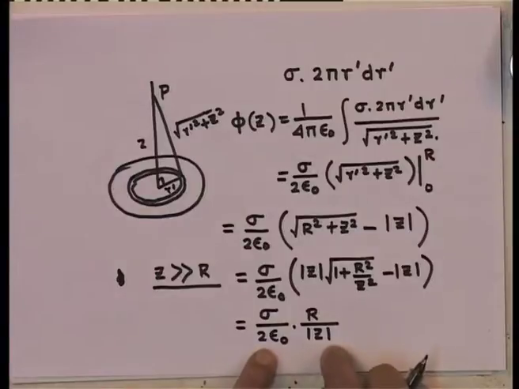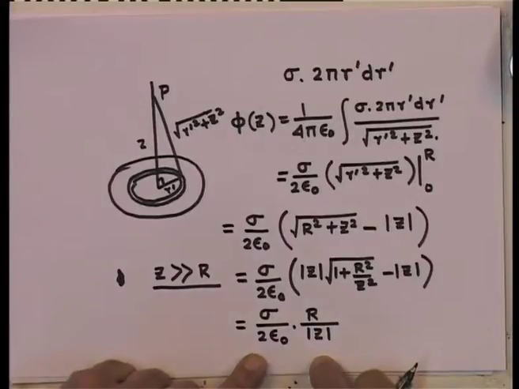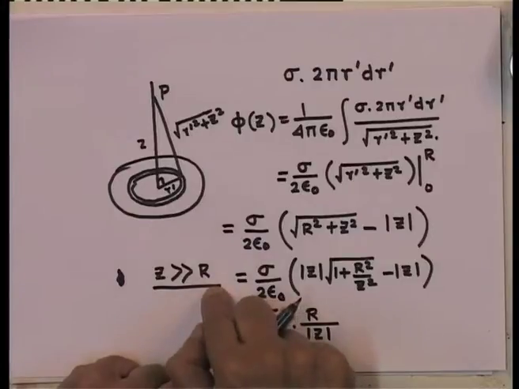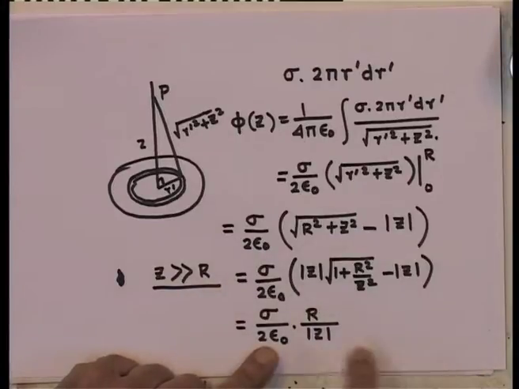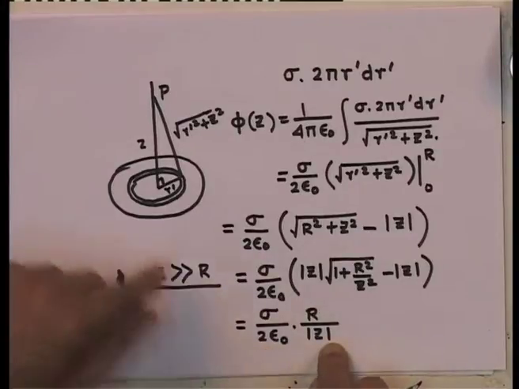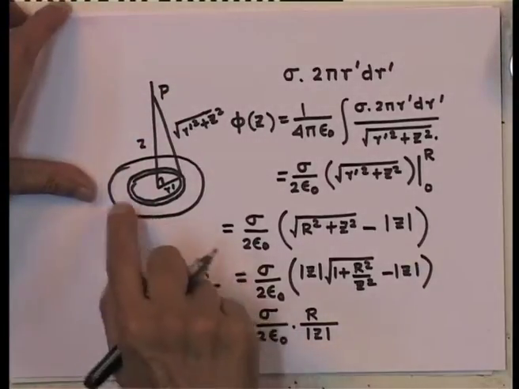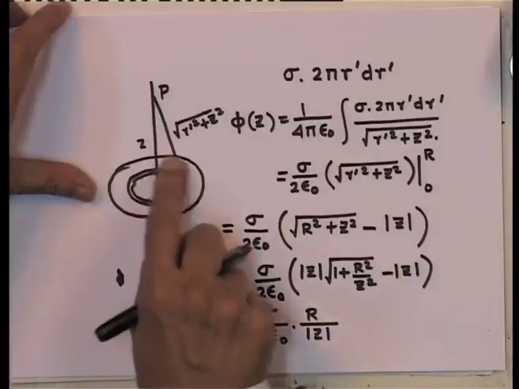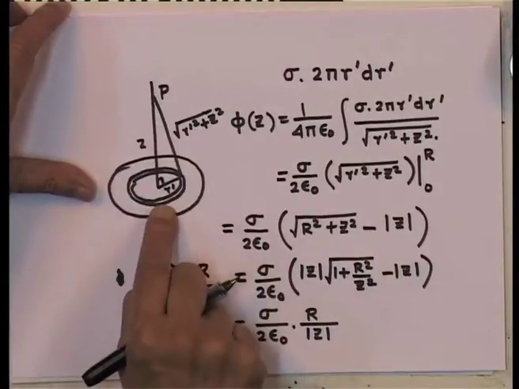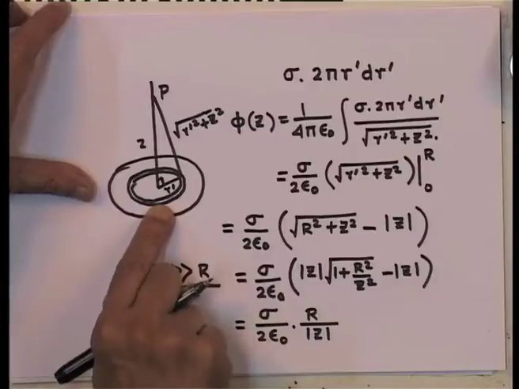Now, look at what it actually means. The expression for the potential that we are finding at very large distances is given by, now notice that the total area is just pi r square.